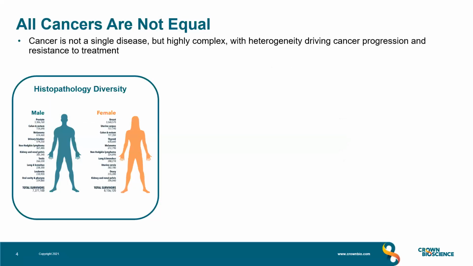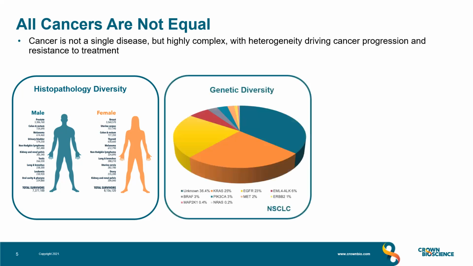The biggest challenge when trying to model human cancer is that it's not a single disease and not all tumours are created equally. Each patient's tumour is unique, and each type is highly complex, with different histopathologies and highly heterogeneous, which drives cancer progression and resistance to treatment.